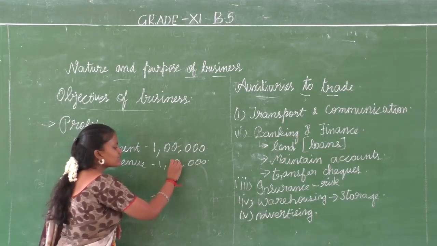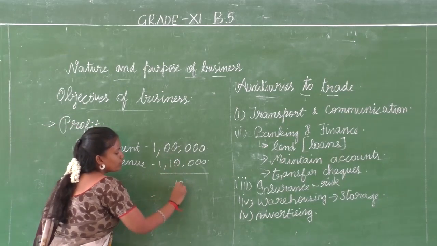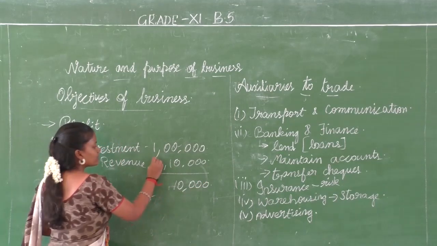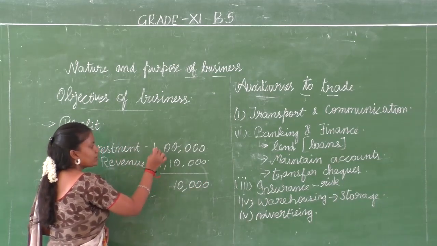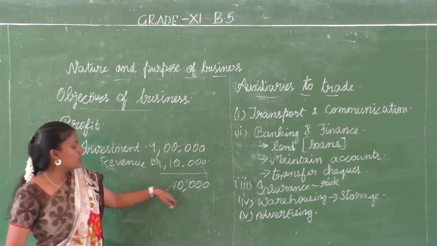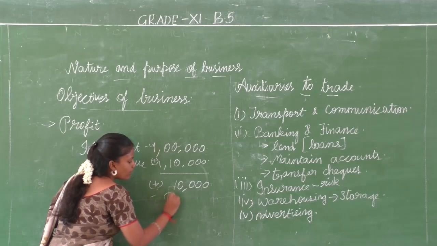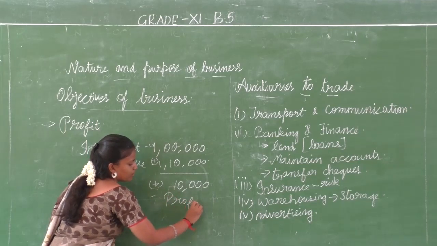After the business cycle has completed, what is this extra 10,000? This is more, so this is in plus, and the investment is in minus. So we have 10,000 rupees, and this is called our profit.